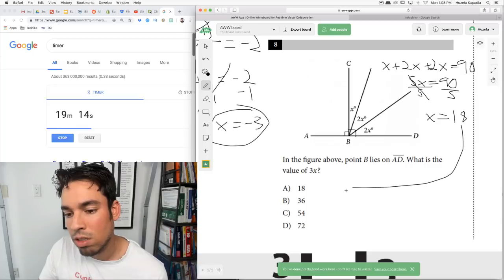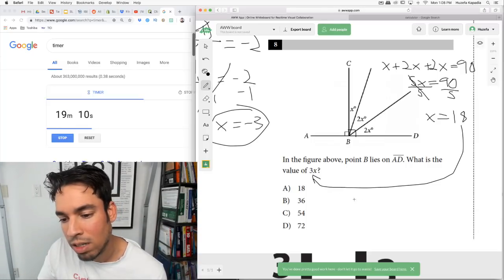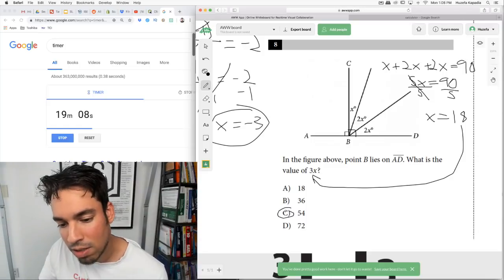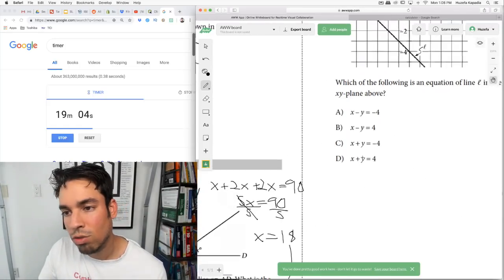So now they said, what is the value of 3x? Very tricky, right? Because you could go for the 18 when you solve for x. 3 times 18 is 54. They do this a lot now on the SAT, so watch those tricks.